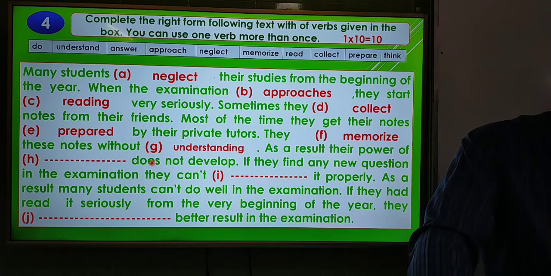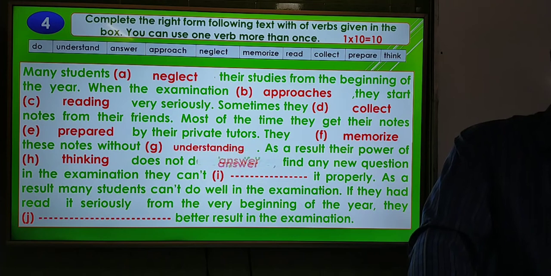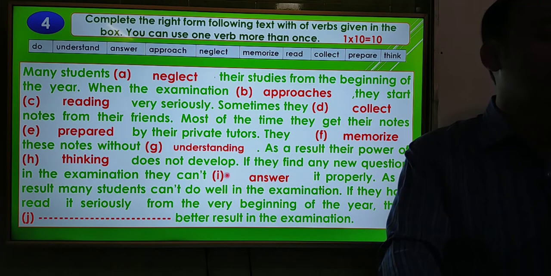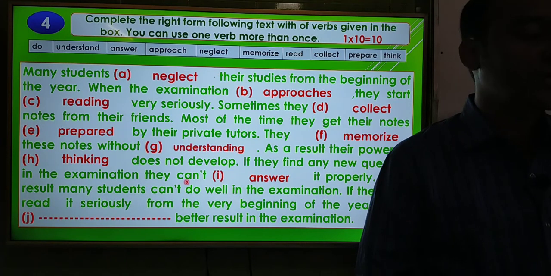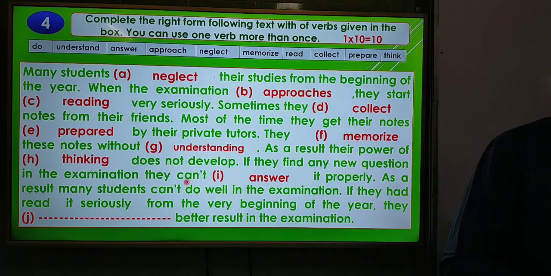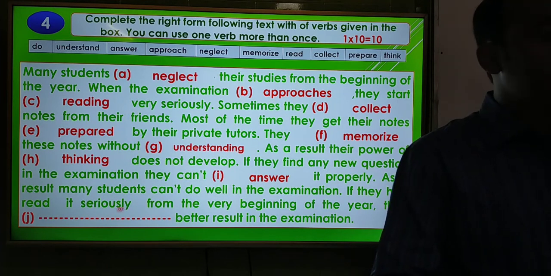As a result, their power of dash. So their power of thinking. After a preposition, we have to use ing to make it a noun. Thinking does not develop. If they find any new question in the examination, they can't dash it properly. So the answer will be here, they can't answer it properly. Here you see before answer the word can't is used, and you know that can is a modal auxiliary verb. So after a modal auxiliary verb we have to use the present form, that means the base form of the verb. Okay. As a result, many students can't do well in the examination.